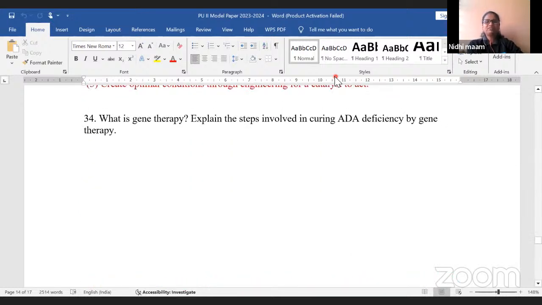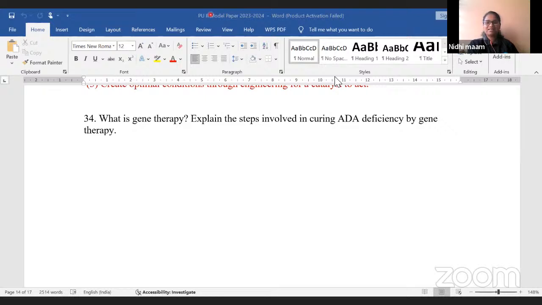What is gene therapy? Explain the steps involved in curing ADA deficiency by gene therapy. Yes, gene therapy is for 1 mark. And explain the steps involved in curing ADA deficiency is the other part.